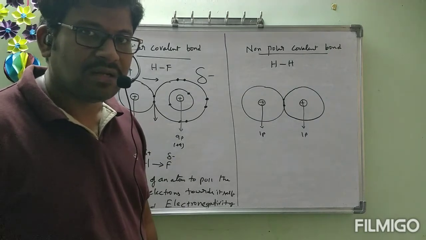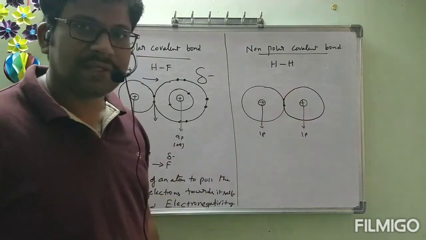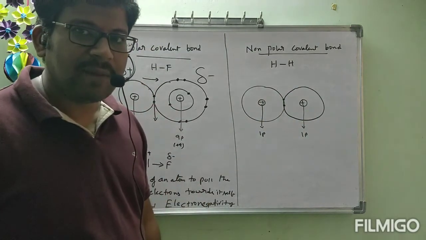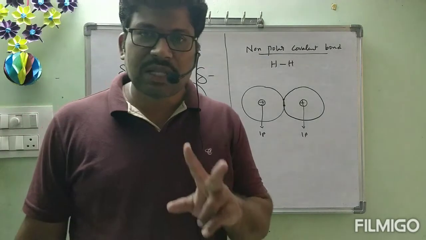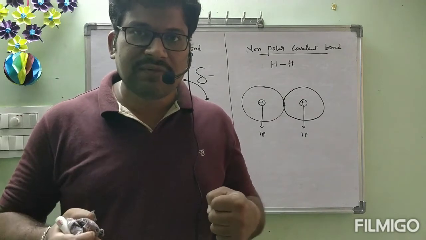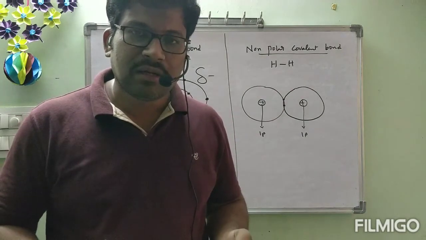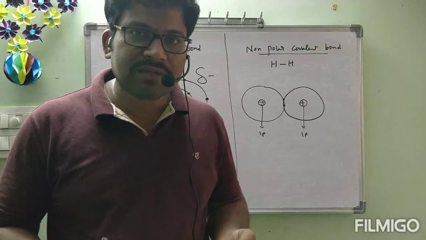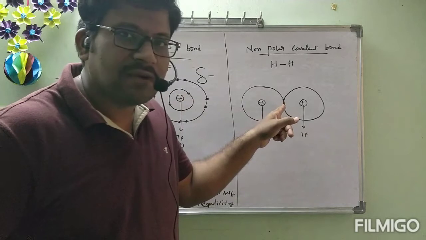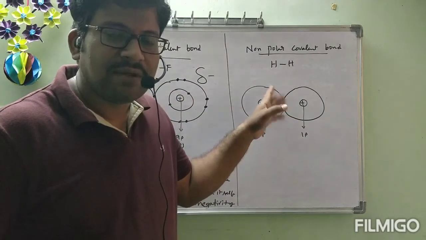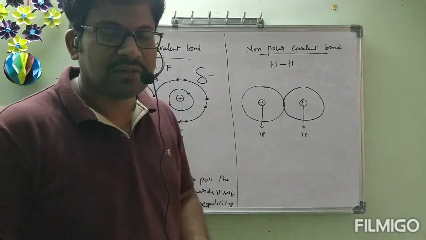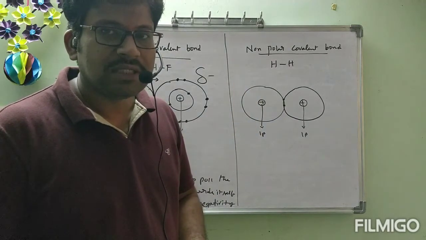There is no difference between charges. Is it correct or not? Then what will happen? Suppose there are two 10th class students of the same strength, twins, and between the twins we give a rope. Which side will the rope be pulled towards? Nothing, it will be exactly in the middle. So this bond pair also will not be shifted towards any side. It will be in the middle, and because of that, no atom is getting charge.